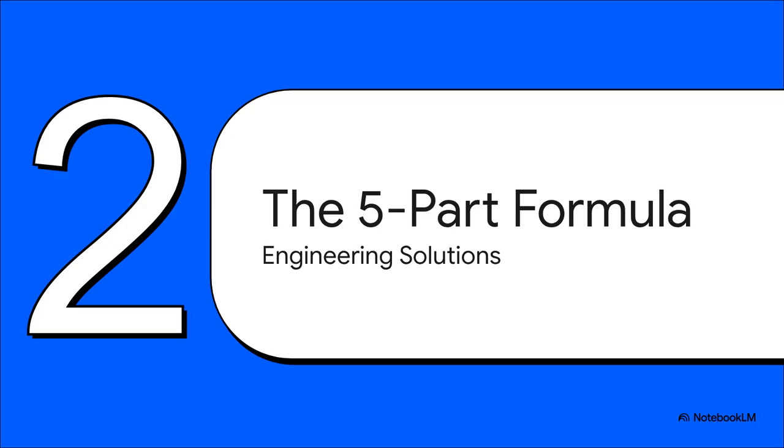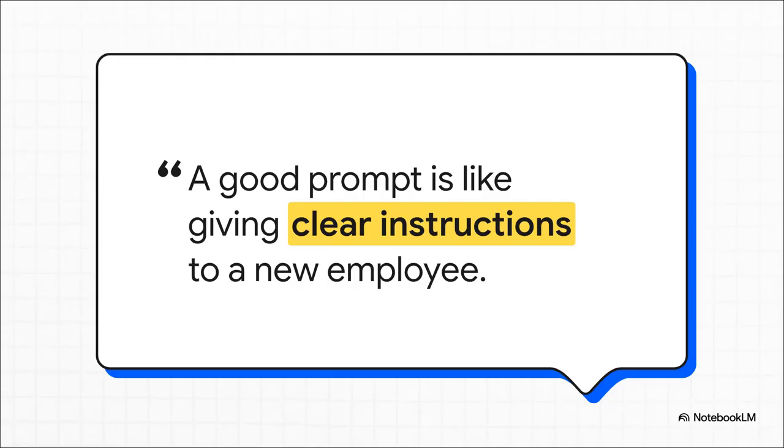Which brings us to Section 2, the 5-part formula. This is where we flip the script and start doing real AI solution engineering. A good prompt is like giving clear instructions to a new employee. I love this quote because it completely shifts your mindset. Treat your AI like a brilliant, eager, but totally clueless new hire on their very first day. If you just walk up and say, hey, write a business report, they're going to freeze, or worse, hand you something completely irrelevant. They absolutely need specific, detailed guidance to succeed.